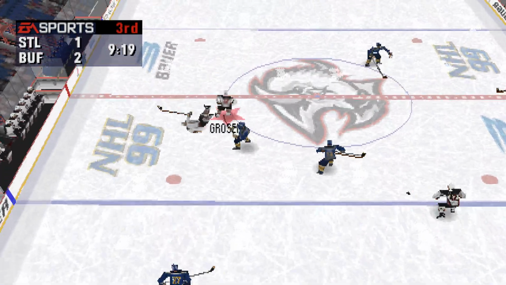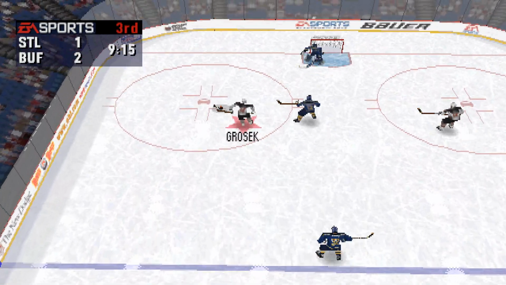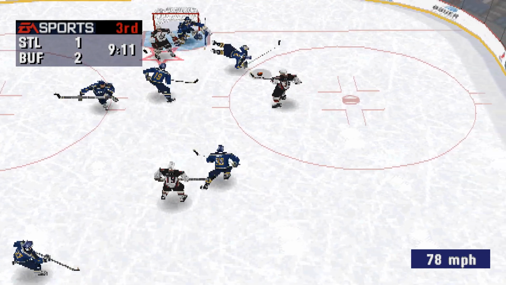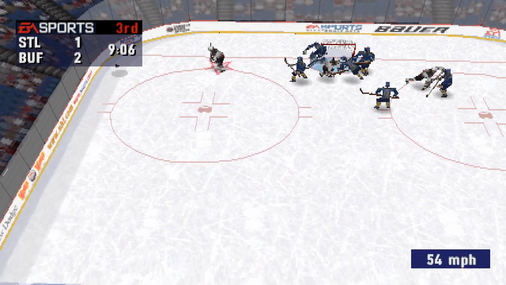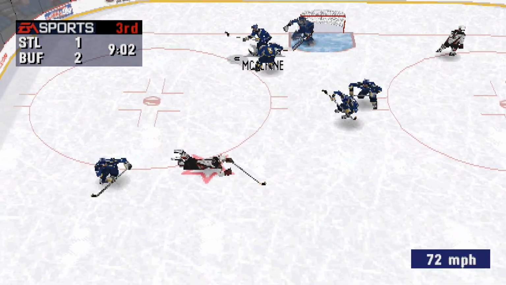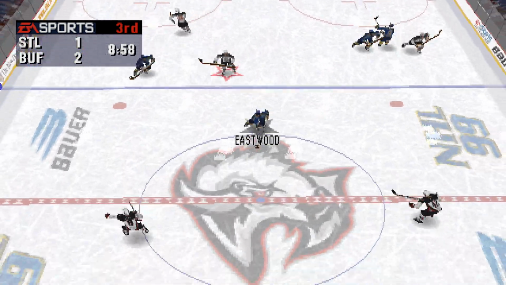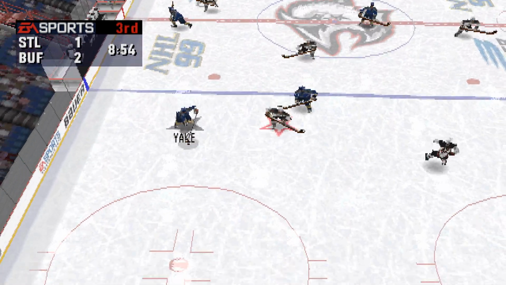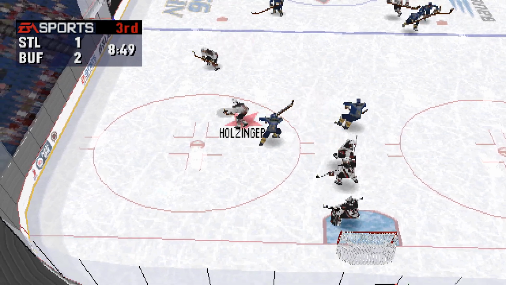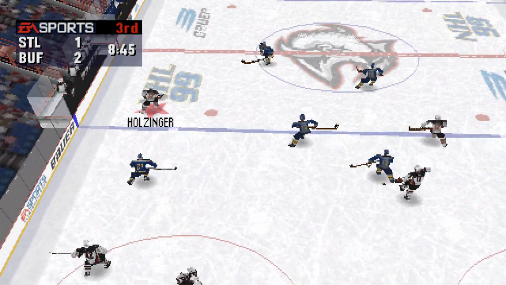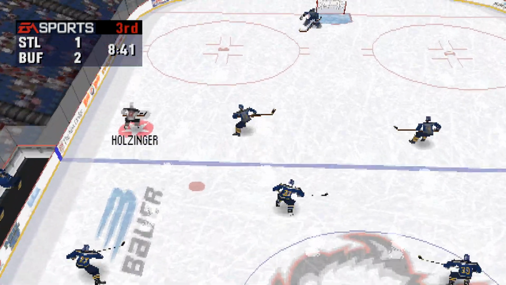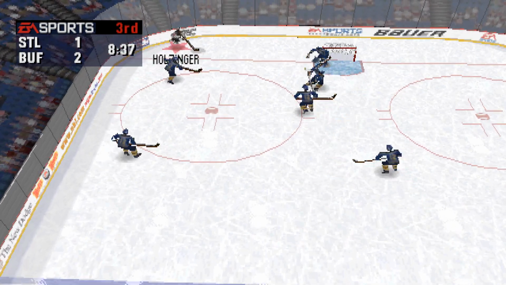Buffalo clinging to the lead right now. Towards the net. To Barnaby. He fired it. Grosek shoots! St. Louis should be making a line change soon. Moves in. Buffalo hanging on to the lead. Holzinger to center. Buffalo has fresh legs on the ice.